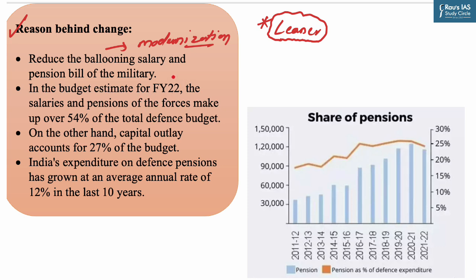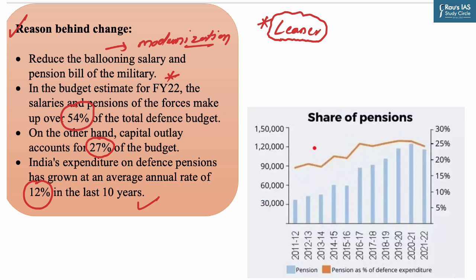Now in the budget estimate for the financial year of 2022, the salaries and pensions of the forces make up over 54% of the total defense budget. That is, more than 50% of the defense budget is going into pension and salaries. On the other hand, capital outlay accounts for 27% of the budget only. Now this capital outlay is primarily required for the modernization of armed forces in terms of equipment, armaments and ammunition.